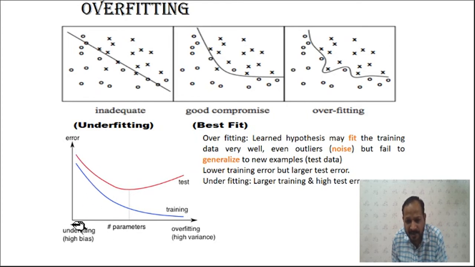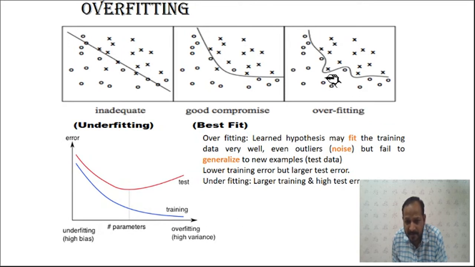But if you go down increasing the parameters, you have to complicate your design. So more parameters means more hidden neurons you have to use, and as you increase the number of parameters, your training error goes down. So in this case, overfitting will occur.